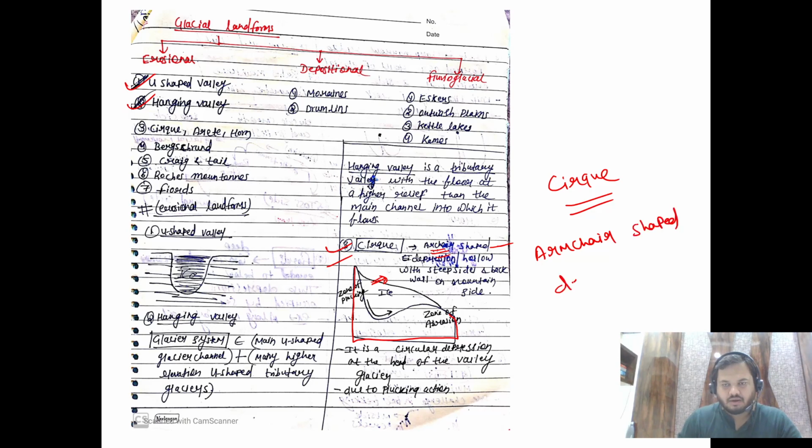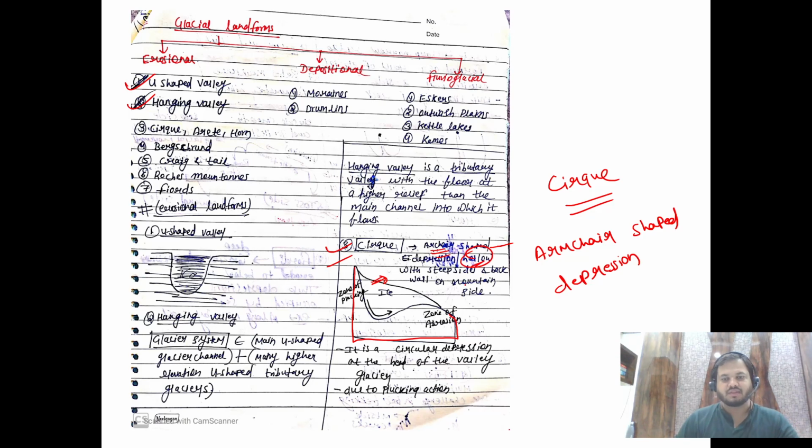Then this third landform is the cirque. So it is nothing. See, suppose this is a bedrock, and this is glacier ice. What I have written here is an armchair shaped depression, or a hollow.